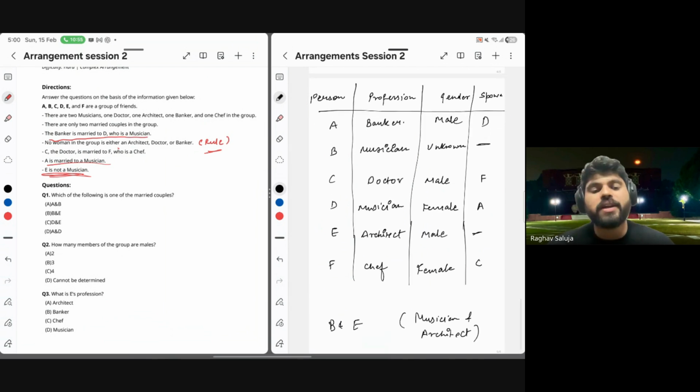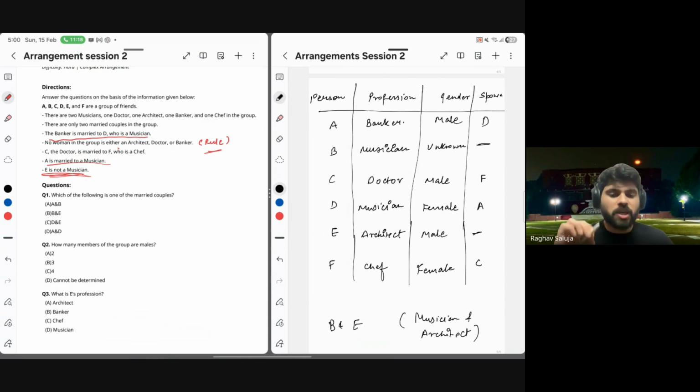So this is my final table right in front of you, in which everything else except the gender of B is concretely solved. And as I said, please don't assume anything. Whatever is concretely mentioned, we have used only that to make this table. We've not assumed anything. Okay?